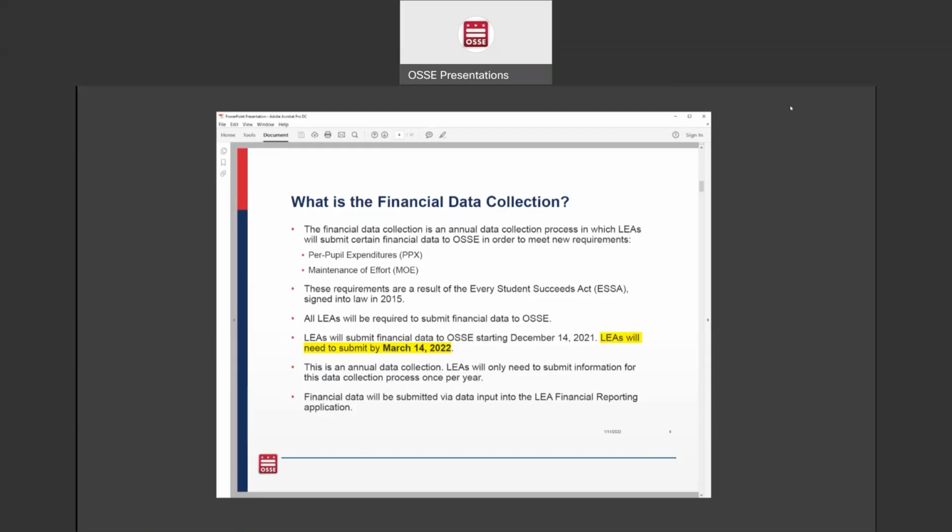So this is an annual data collection, and LEAs will only need to submit information for this data collection process once per year. And this is actually the third year that we have been collecting this financial data from LEAs. As I said, the financial data will be submitted via a data input into the LEA financial reporting application, which I will give you a demonstration of later in the presentation.